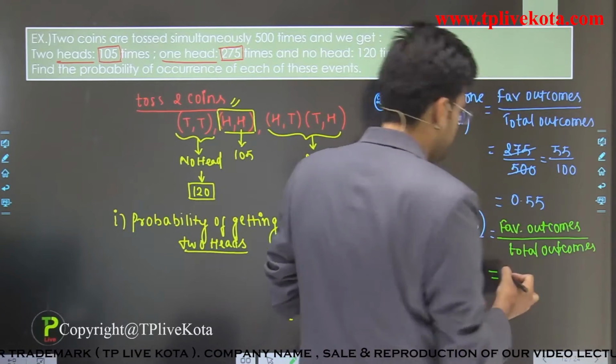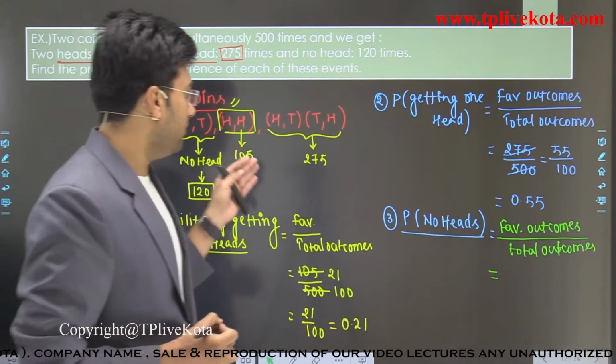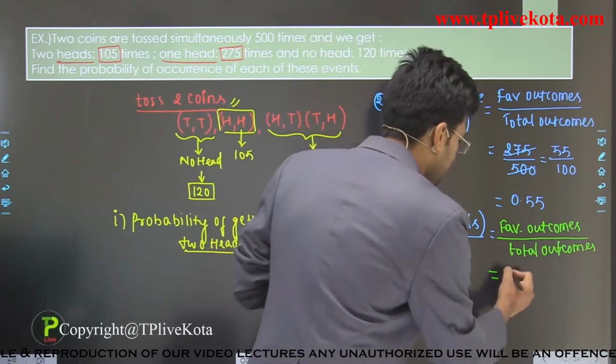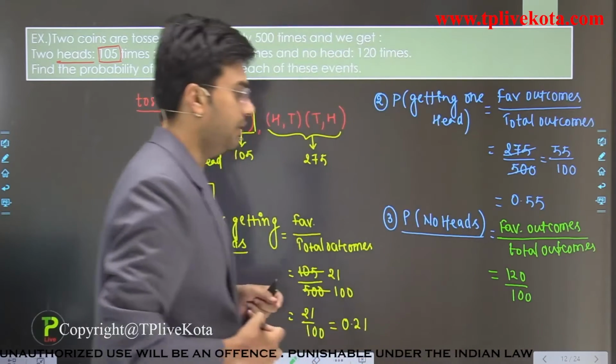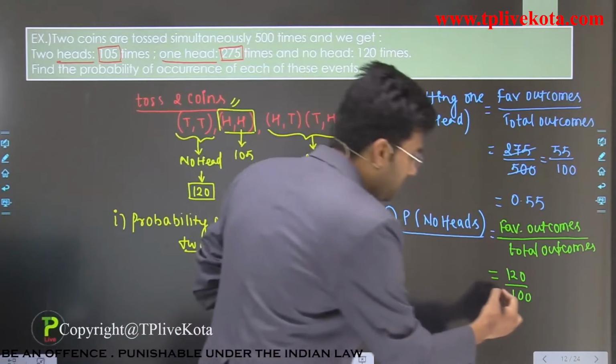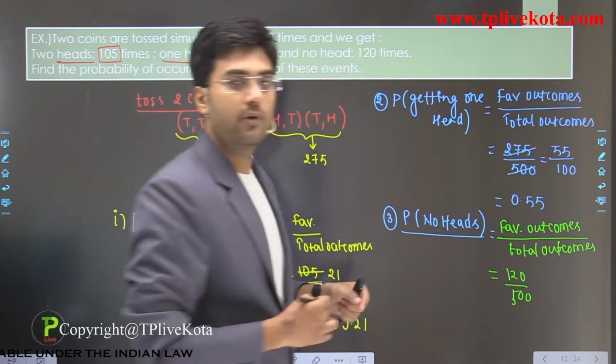So students, in this case favorable outcomes are 120, and total cases are 500 here. So 120 divided by 500.